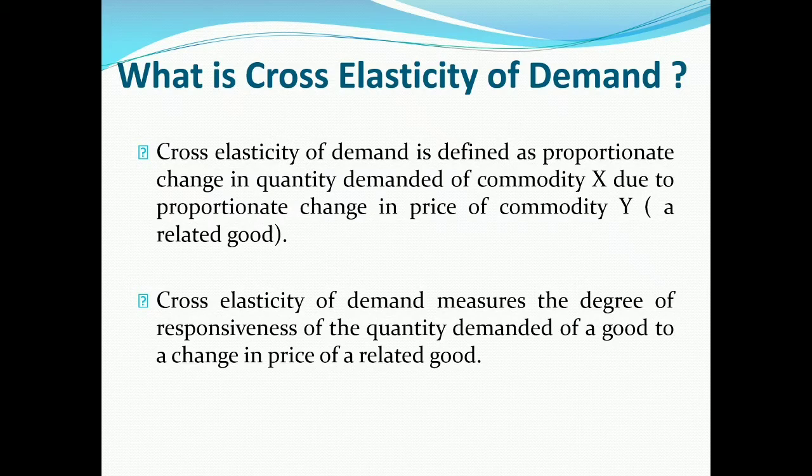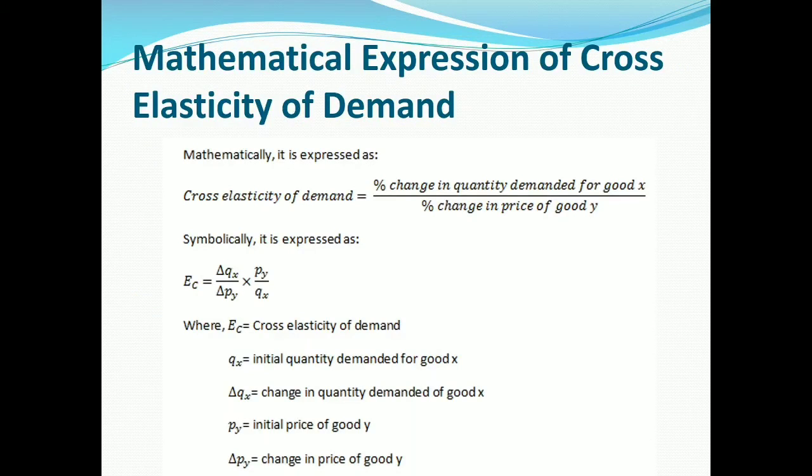And mathematical expression of cross elasticity of demand is EC is equal to delta QX divided by delta PY into PY divided by QX. Here, EC is equal to cross elasticity of demand, QX is the initial quantity demanded for good X, delta QX is the change in quantity demanded of good X, PY is the initial price of good Y, and delta PY is the change in price of good Y.